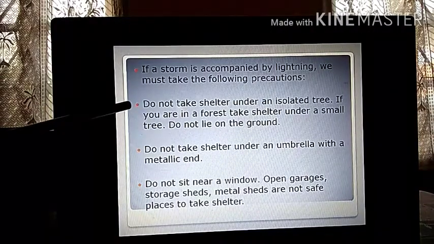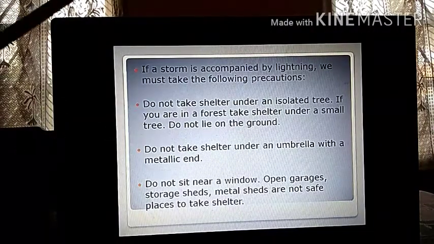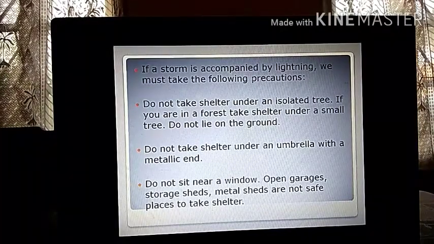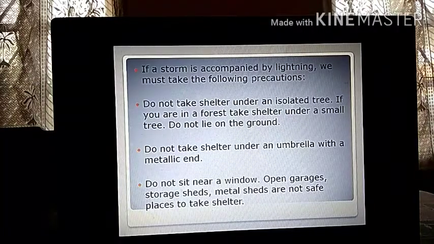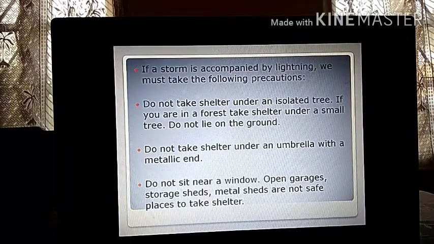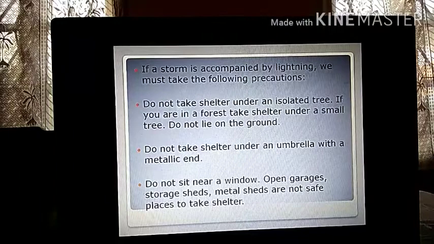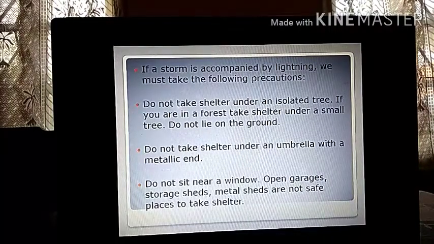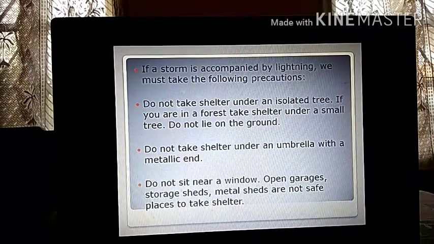If you are in a forest, take shelter under a small tree. Why? Because big trees have a higher chance of getting uprooted. Small trees don't get uprooted because their height is very low. The winds will not attack at such a low height. If the height is more, then they are more prone to the winds. So always make sure that you are under a small tree instead of a huge tree. Do not lie on the ground. Never lie on the ground. Just be under the small tree.